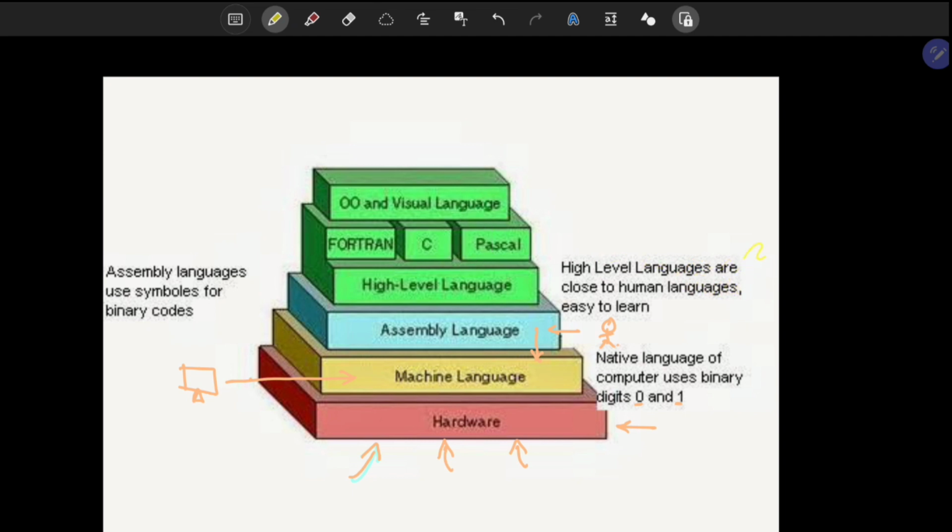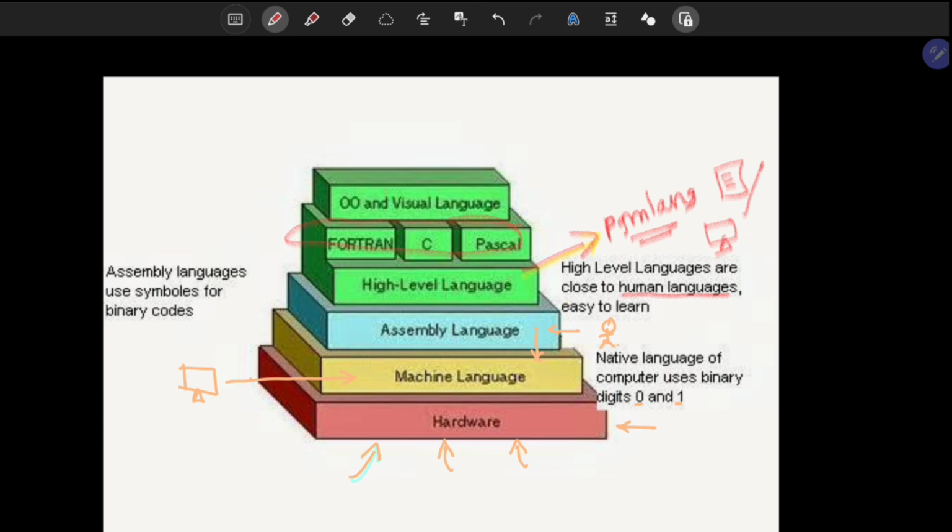High level language means programming language, and this is used to develop programs. It is like human languages. We learn that language, and based on that, we design programs or software. So these are some kinds of high level languages.